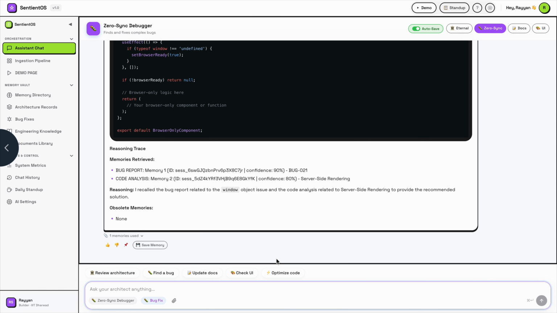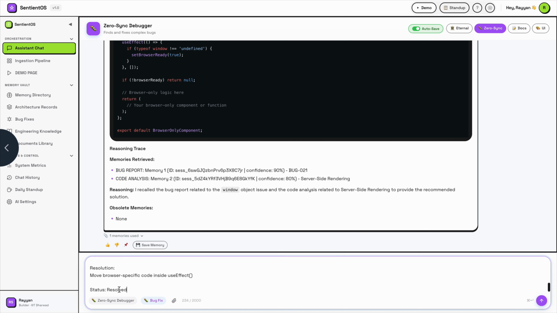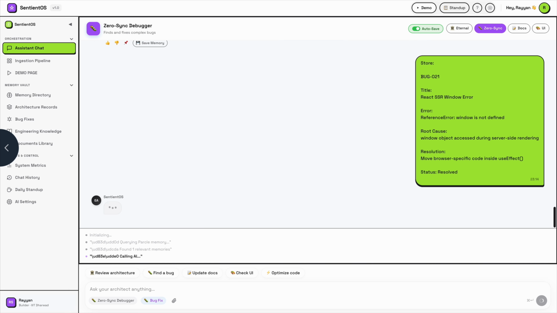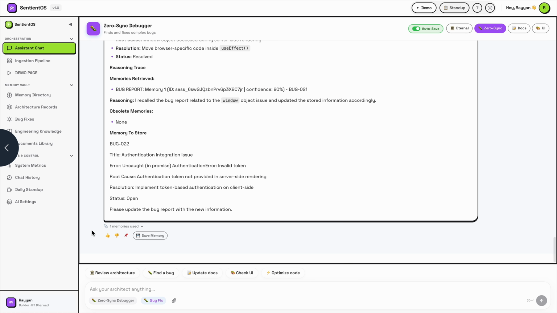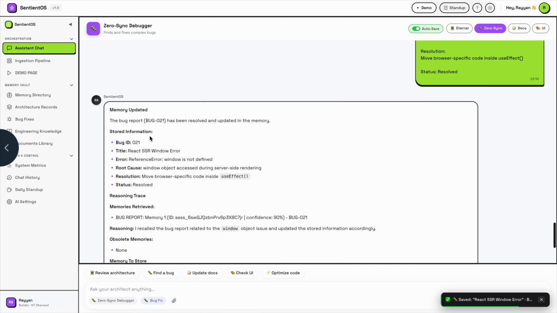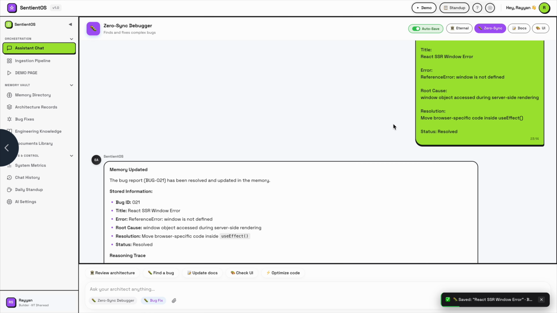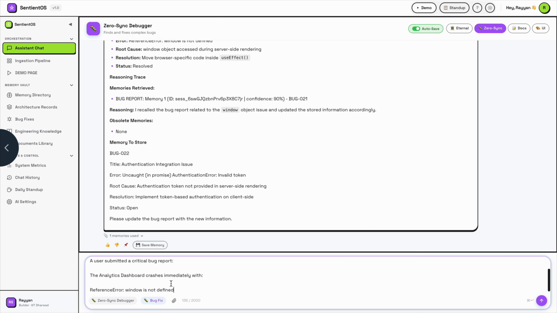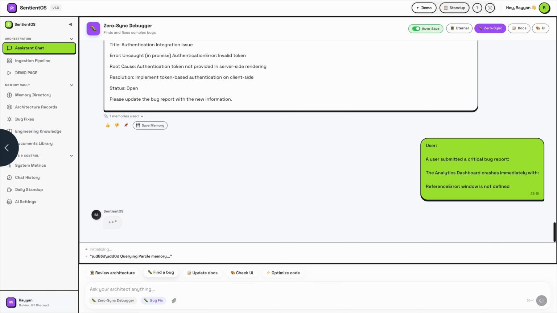Let's imagine our team previously solved a React SSR issue and stored the fix in memory. We also give some memory entry regarding our bug solution. This was our memory entry, title React SSR window error. See, the memory gets updated. This was the memory entry we have given. Now we'll ask a question about that and let's see what it gives. We have passed some test case like this. You can see this was a test case.